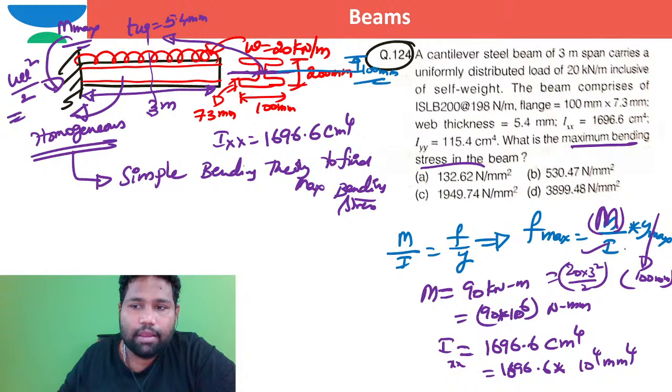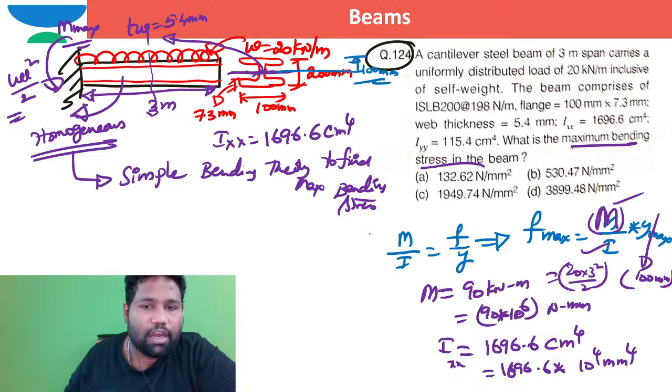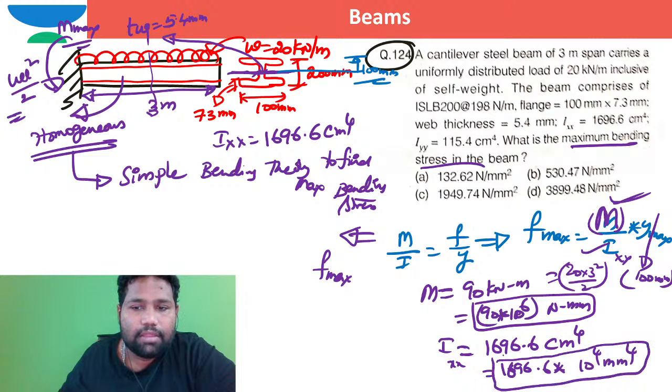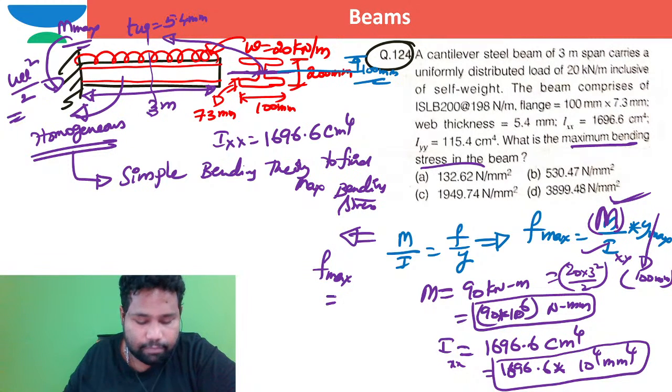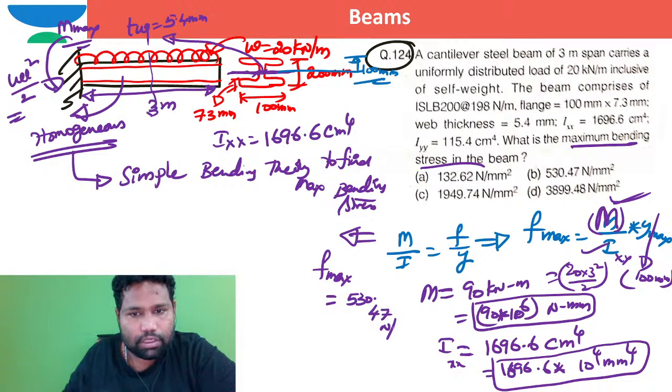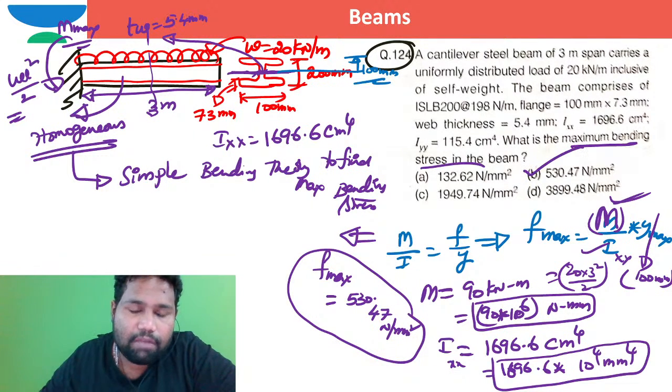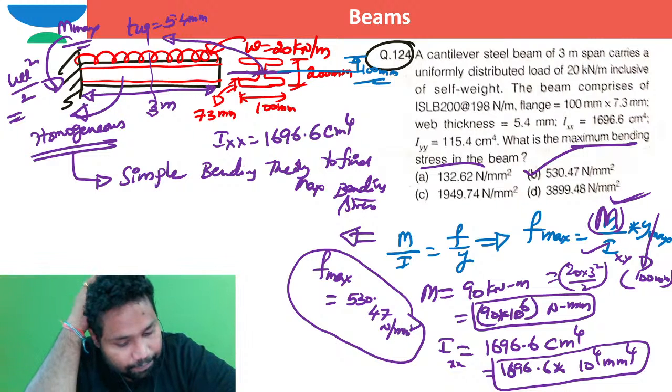When you substitute I and M here, definitely you are bound to get the value of f max from this one. Just substitute the value of M and substitute Ixx. Then definitely you are going to get this value of f max. What is the value of this f max, brother? 530.47 Newton per millimeter square. This is how you can work out this maximum bending stress, 530.47, which is option B for Boston, the correct option. Is that okay, brothers?